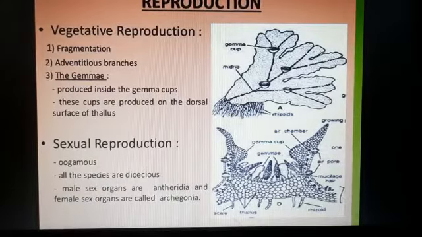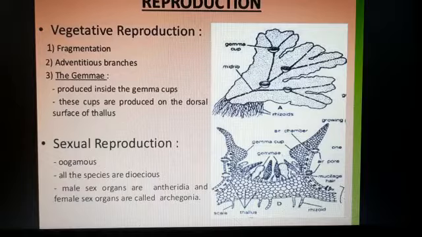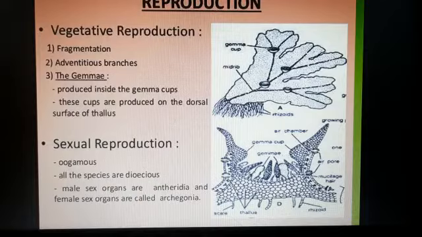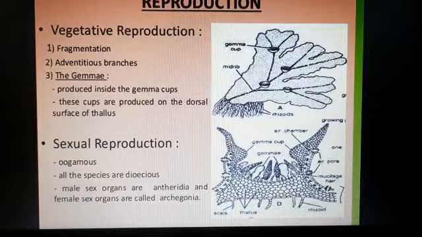Actually students, the main plant body is the gametophyte. So the gametophyte bears antheridia, which is the male sex organ, and archegonia, which is the female sex organ. Archegonia are flask-shaped structures. Antheridia produce biflagellated antherozoids, which are released in water where they come in contact with archegonia containing an egg, and fusion occurs. The antherozoid released from antheridia fuses with the egg and produces a zygote.